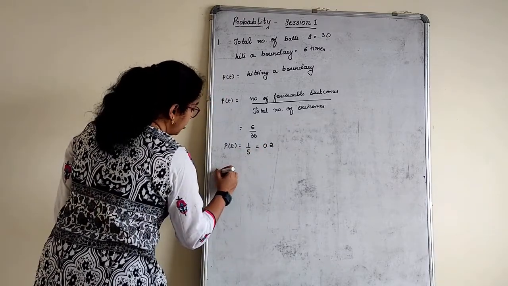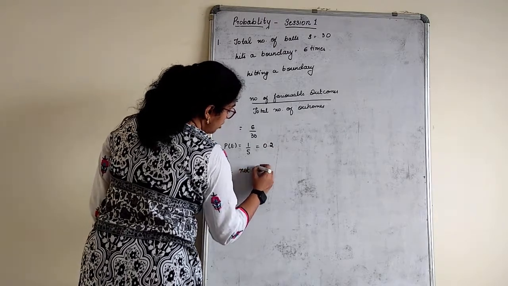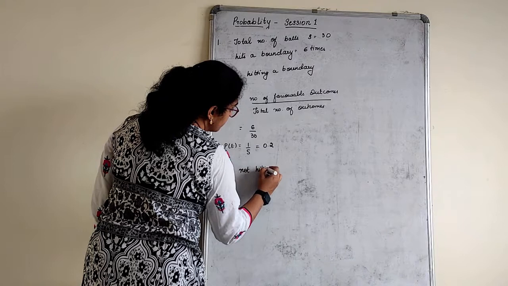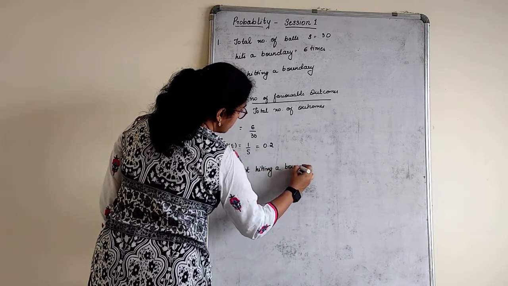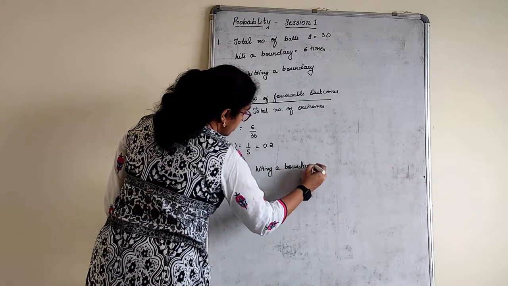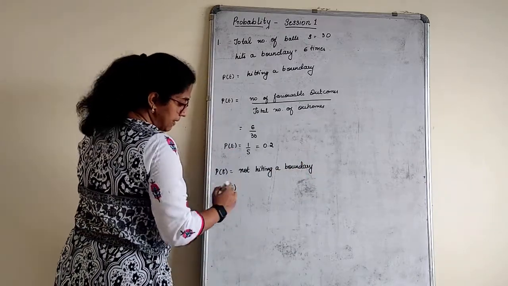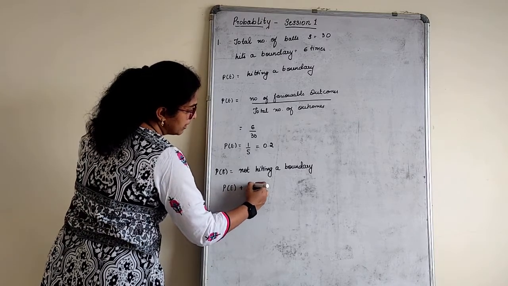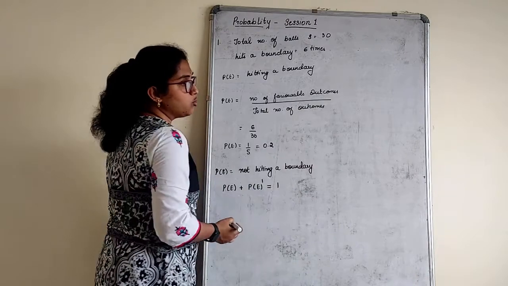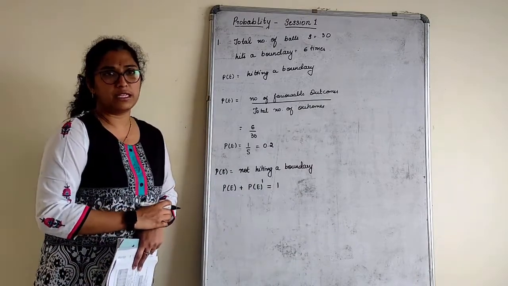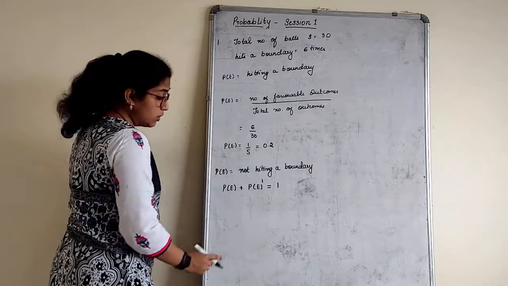Now the probability of not hitting a boundary I have to find. There's a rule that the probability of an event which is happening and the probability of an event which is not happening is always equal to 1. Probability of a sure event is equal to 1, right? Event which is happening and not happening is equal to 1.